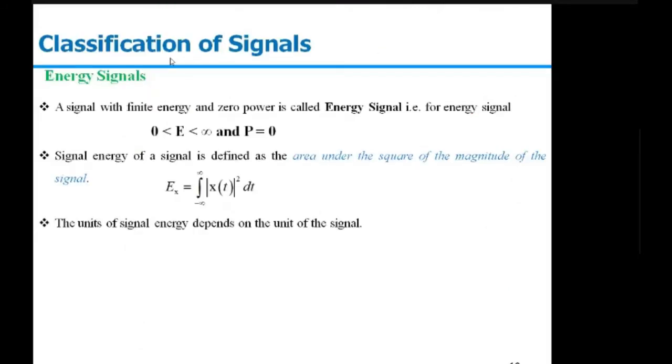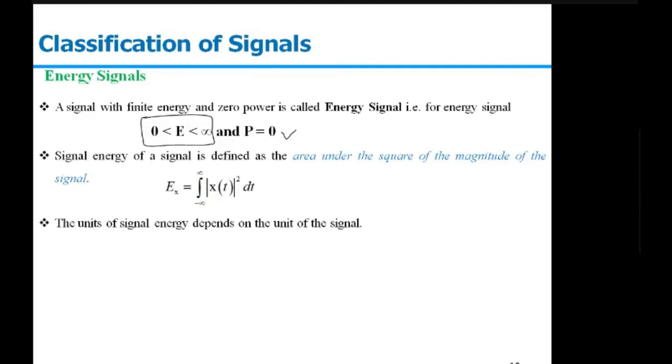The next classification is energy and power signals. The energy signal is one which has finite energy and zero average power. That is, if you are given a signal and you say that the given signal is an energy signal, then its energy value will always be finite, that is, between 0 and infinity, and the average power will be 0 in nature.